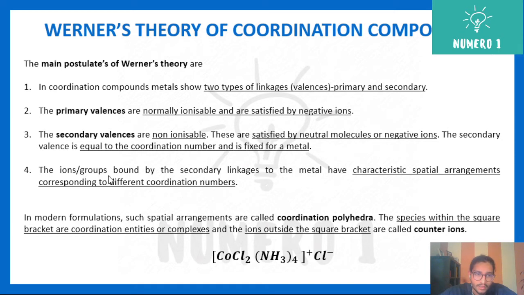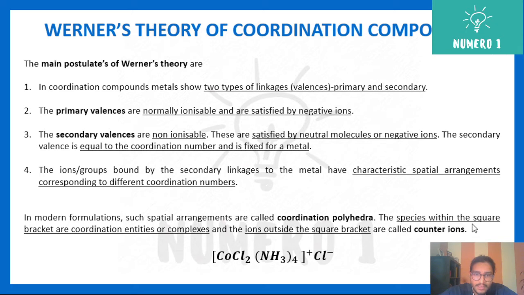The ions or groups bound by the secondary linkage to the metal have characteristic spatial arrangements corresponding to different coordination numbers. Basically, they can have different shapes, such as sp3d, d2sp3 or sp3d2. In modern formulation, these spatial arrangements are called coordination polyhedra.